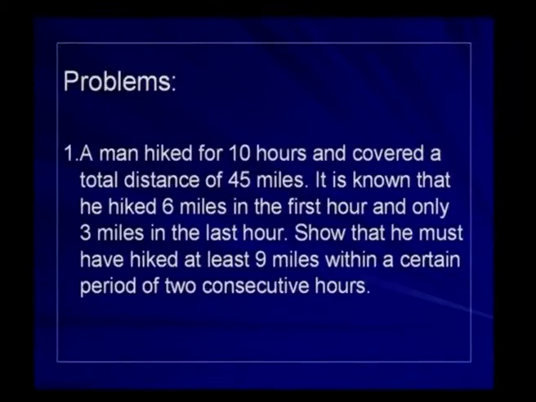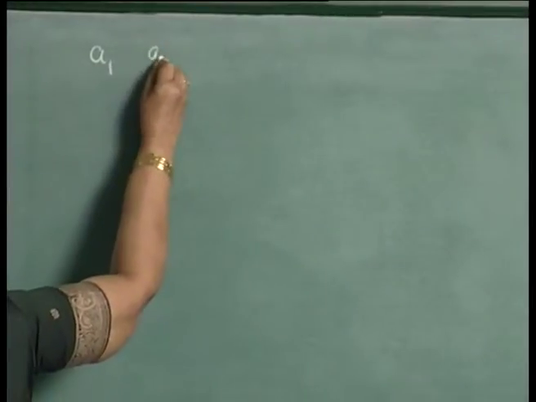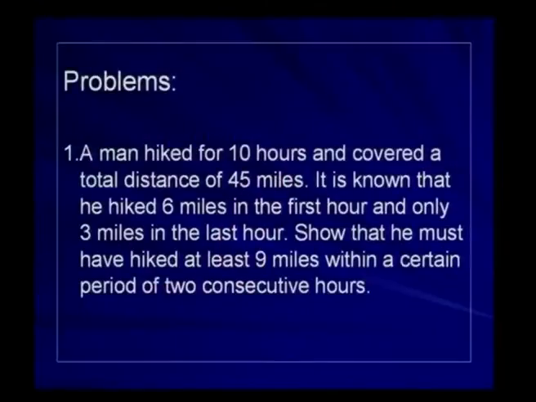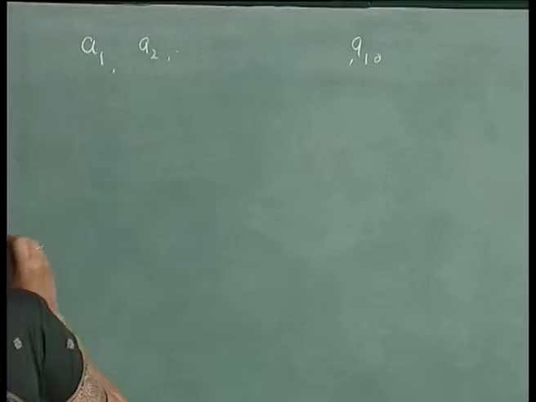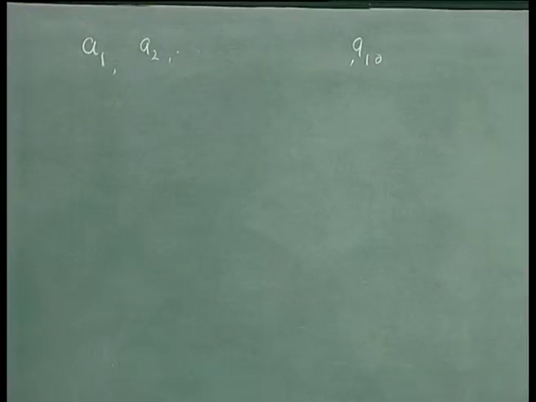A man hiked for 10 hours. So, let A1, A2, ..., A10 be the number of miles he hiked in the ith hour.